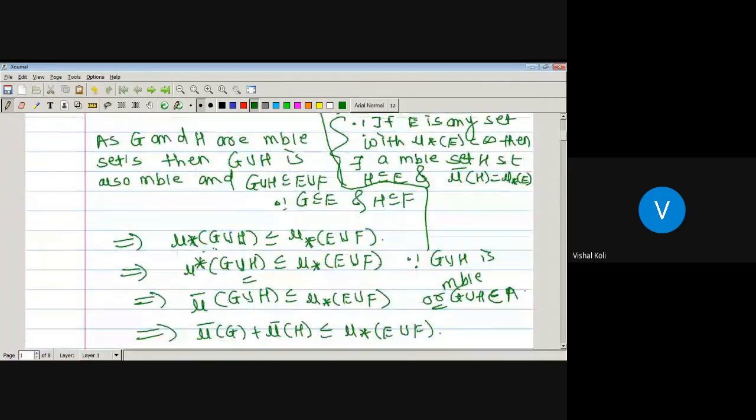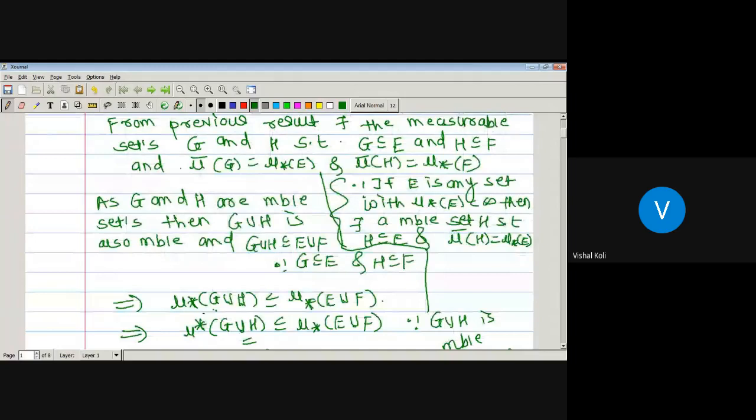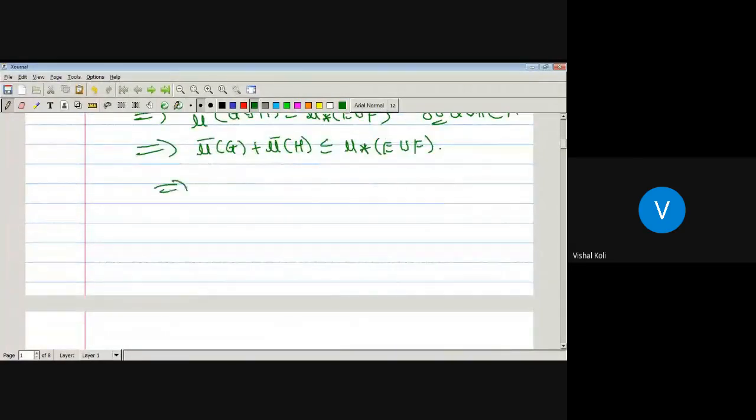But we know the values of mu bar of G and mu bar of H: mu bar of G is the inner measure of E and mu bar of H is the inner measure of F. Putting these values in, the inner measure of E plus the inner measure of F is less than or equal to the inner measure of E union F. In both cases the result is true.